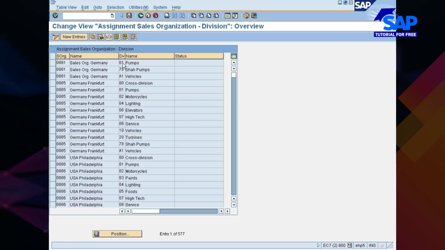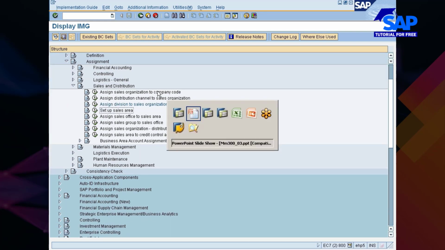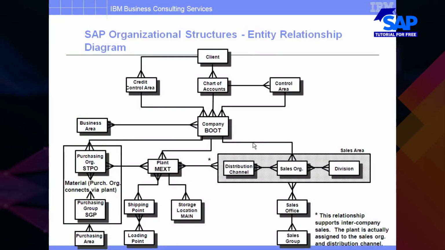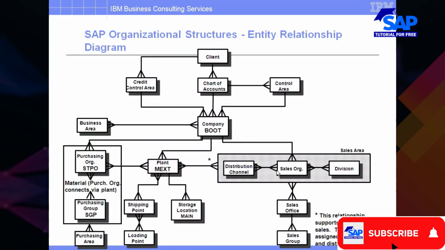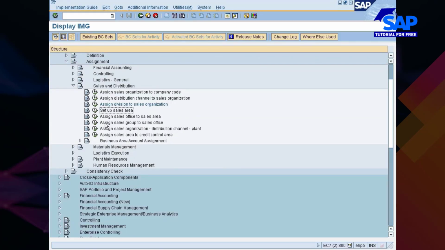Back once again. Now set up sales area. A unique combination of distribution channel, division and sales organization is called a sales area. Okay, are you getting my point? A unique combination of distribution channel, division and sales organization, this is called one sales area. So you will have to set up one sales area. Let's do it quickly. You will have multiple entries.